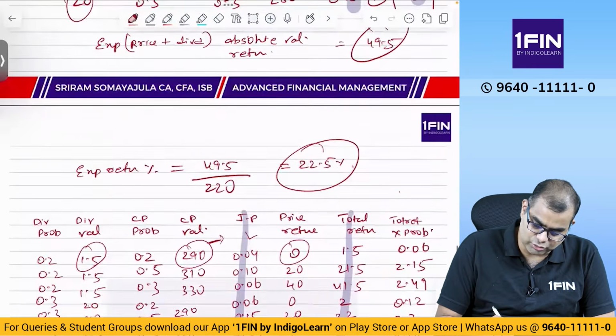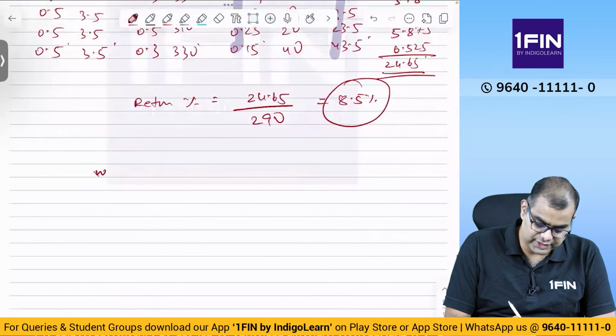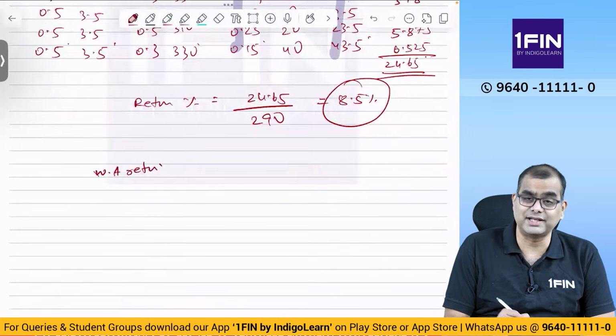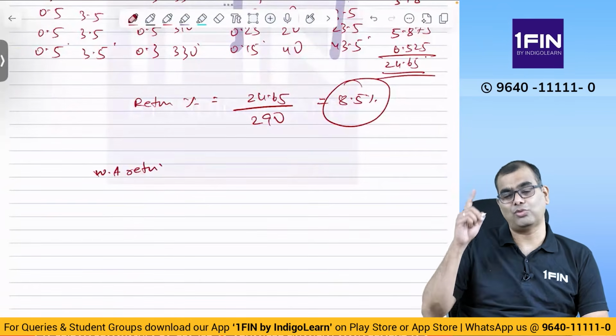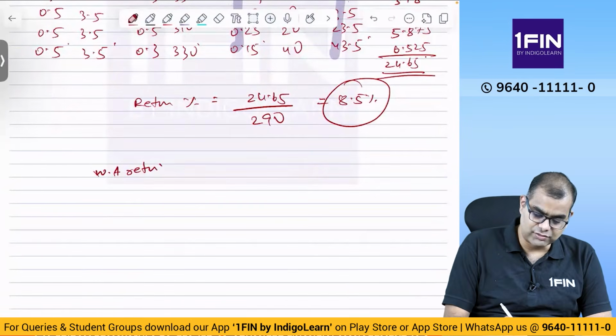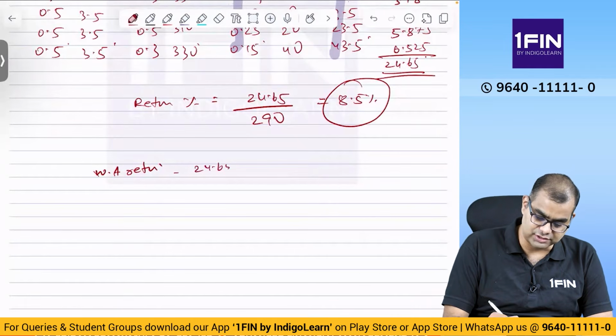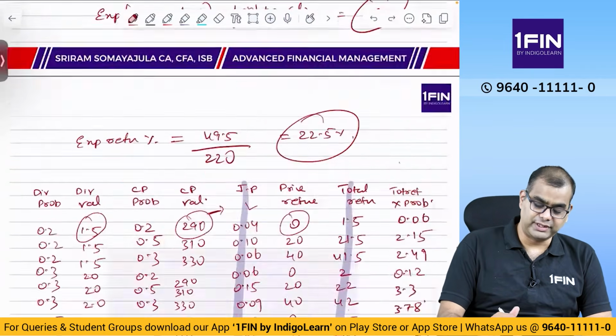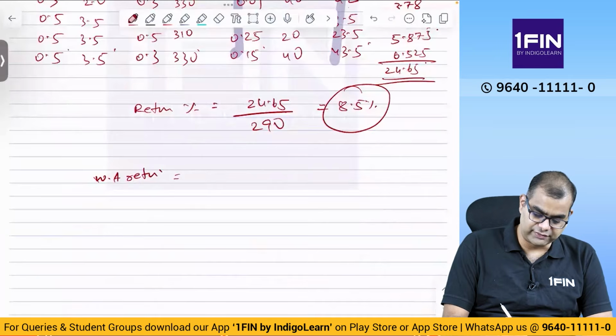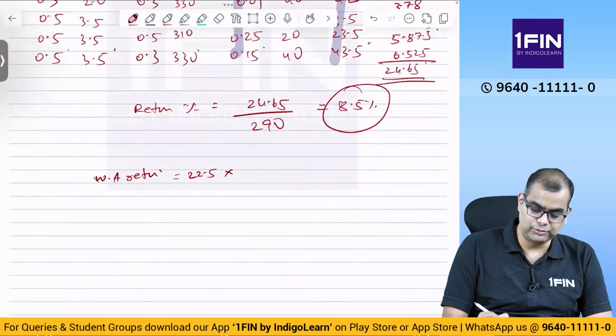22.5, right? Weighted average return. See, for this year, the weighted average return will be computed on opening price. 24.65 is equal to 22.5 into weight and 8.5 into weight.